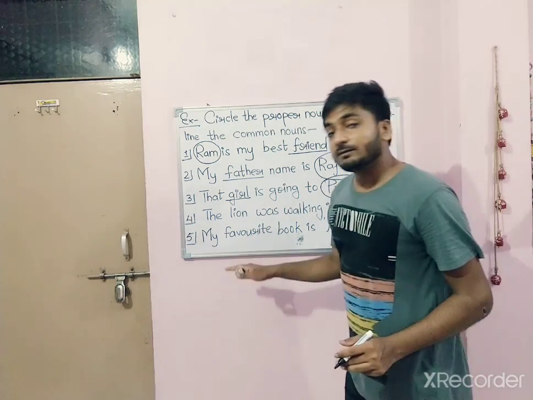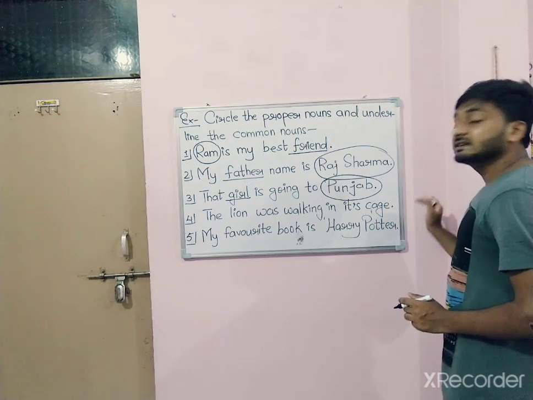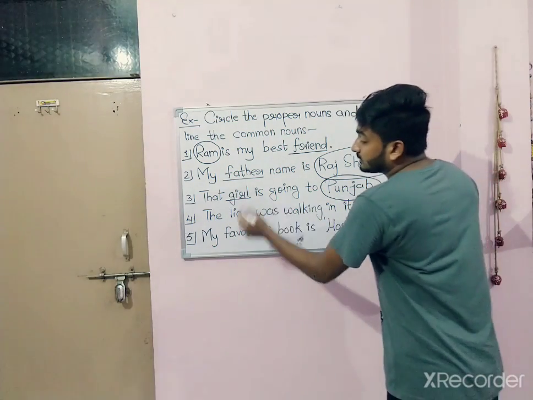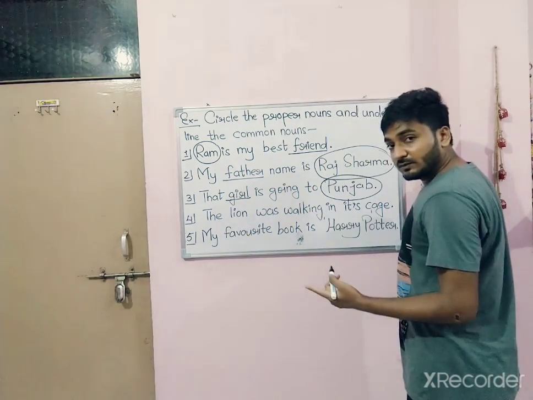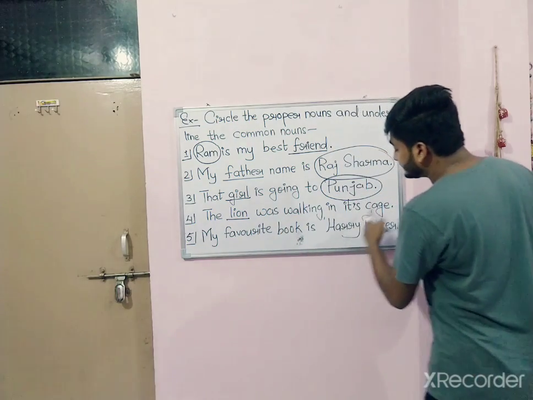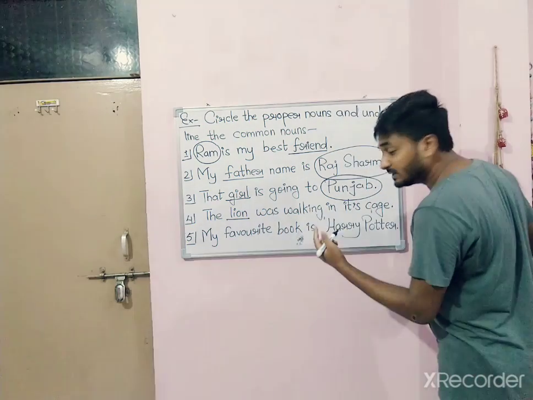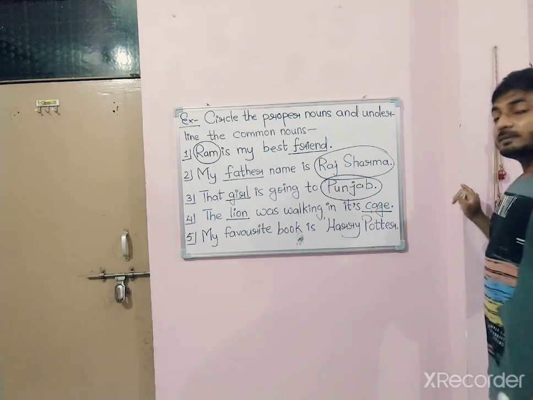Now number 4, the lion was walking in its cage. Who is walking? Lion is walking. Is there any name of lion? No, that means common noun. And was walking in its cage. Where is he walking? In its cage. That means cage is also a common noun.